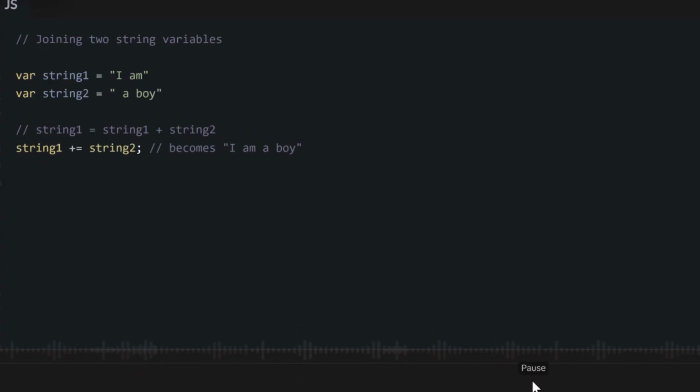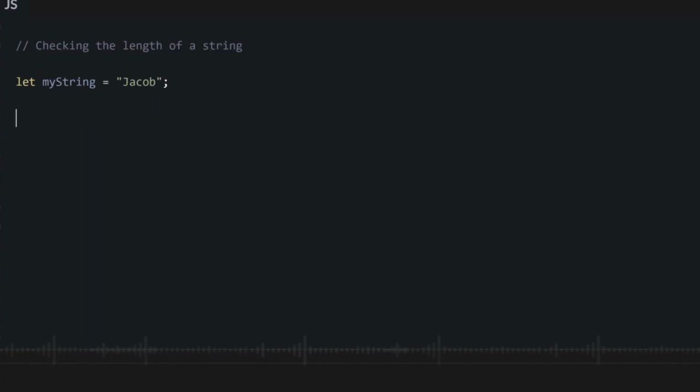Of course, we can also add two string variables together. We save the new string we want to add as a variable, and then we use that variable to add to another variable. So instead of saying plus equals this string itself, we say plus equals this variable, which we already set to be equal to a string. So basically, we just add this variable and this variable together to form a string containing the entire string of both of them joined together.